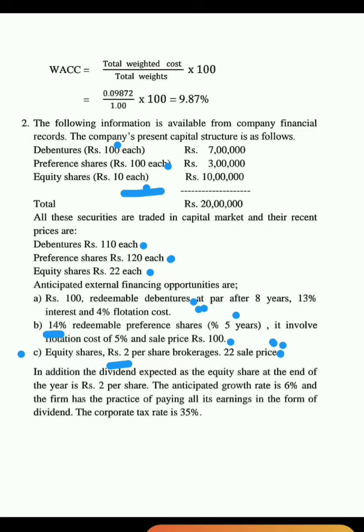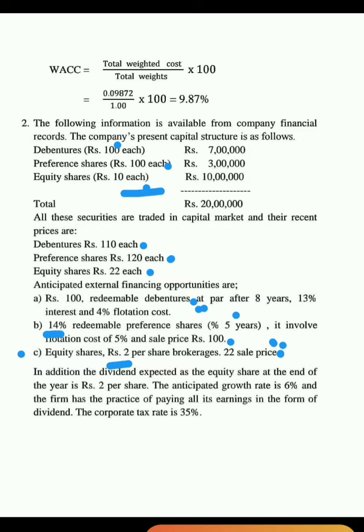So in this problem, actually the specific cost percentage is not given. But to calculate the specific cost percentage, the information is available here for the calculation purpose. So by taking into consideration all that information, first we need to calculate the cost of debentures, the cost of preference shares and the cost of equity shares.